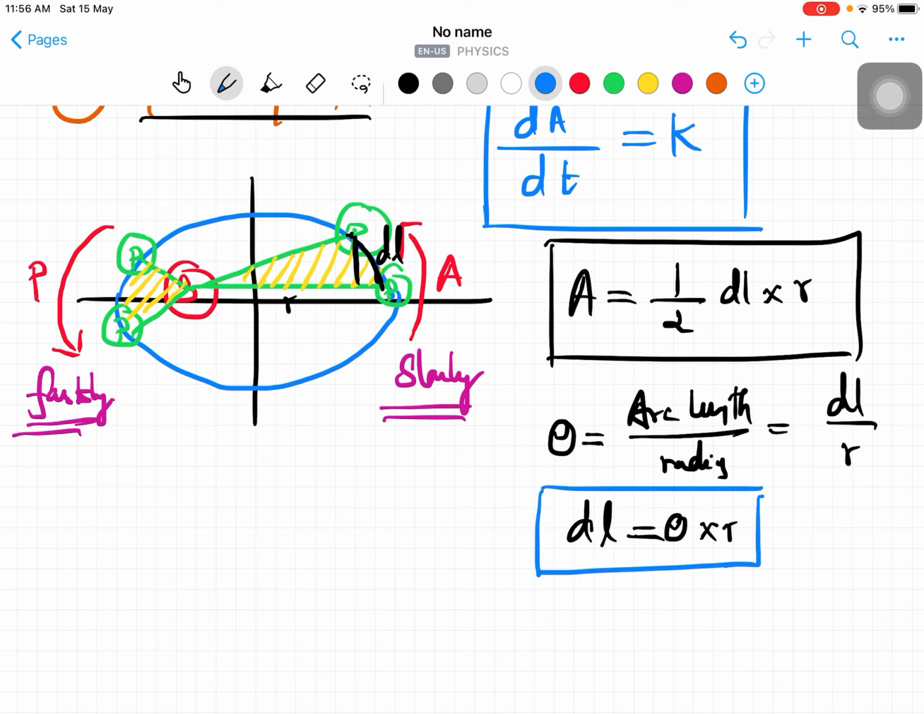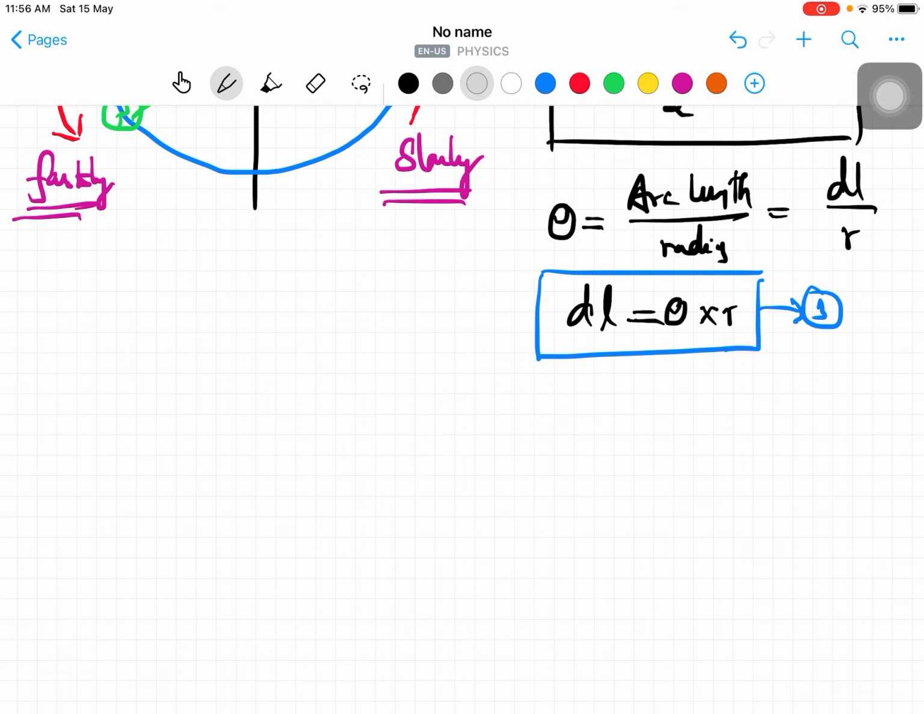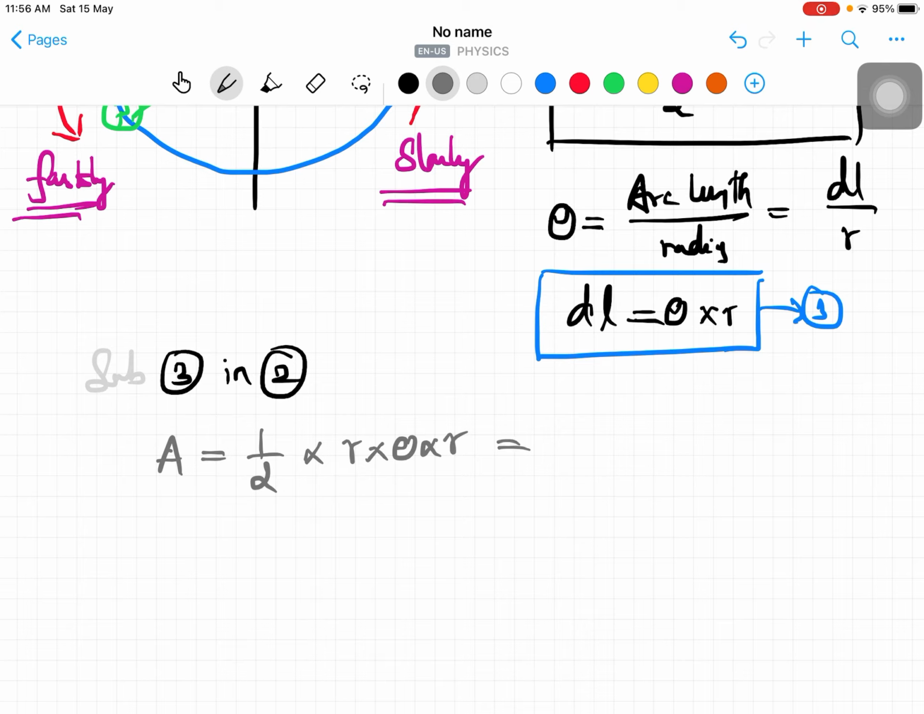So substitute theta into r in the second equation, okay? This is the first one, second one, third one. Substitute 3 in 2. Once you substitute, what answer will come here? Area is equal to half into, instead of dl, r into theta into r. That means half r square theta. Am I right? Half r square theta.